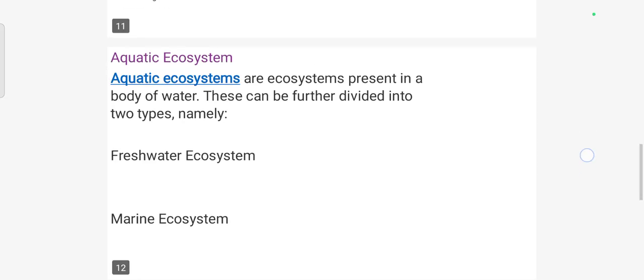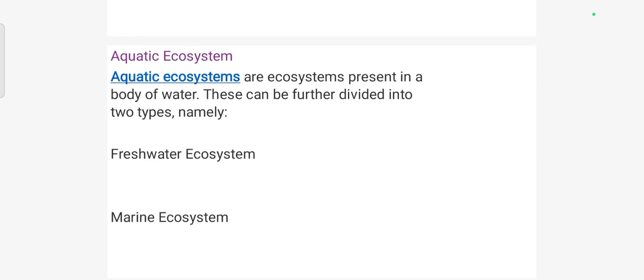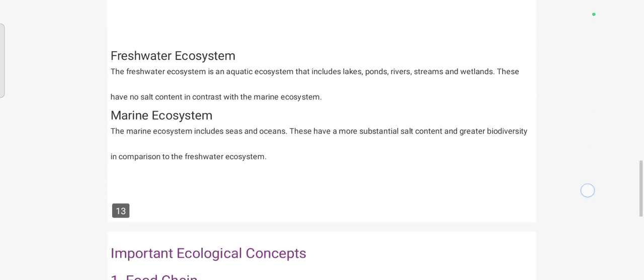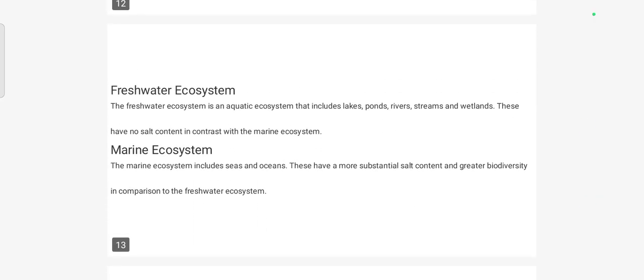So next we are going to learn aquatic ecosystems. Aquatic ecosystems are ecosystems present in a body of water. This can be further divided into two types: freshwater ecosystem and marine ecosystem. The freshwater ecosystem includes lakes, ponds, streams, and wetlands. These have no salt content, in contrast with the marine ecosystems.